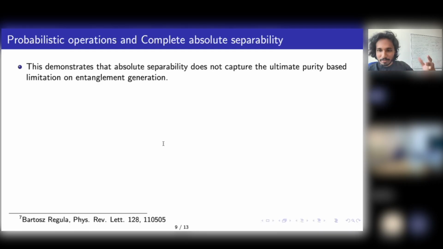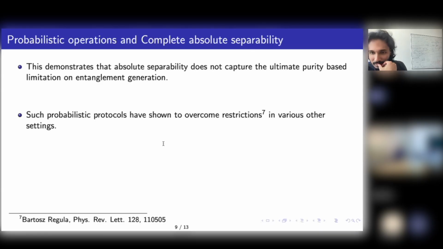If you allow for a certain probability of failure, you can still generate entanglement out of restricted purity. Correct. And such, yeah, any questions? No. And this idea of using probabilistic protocols to overcome restrictions was shown in previous works.